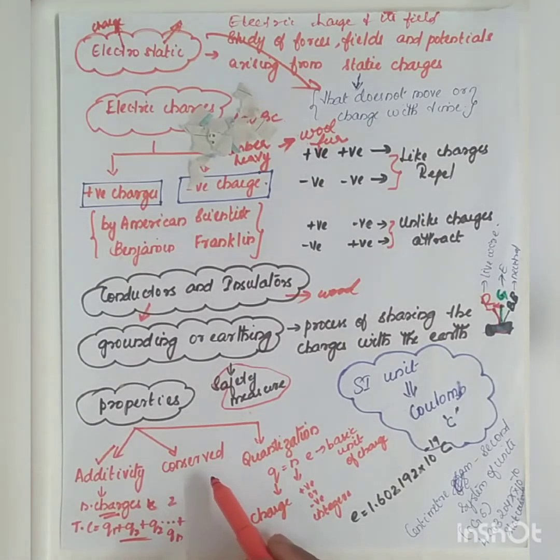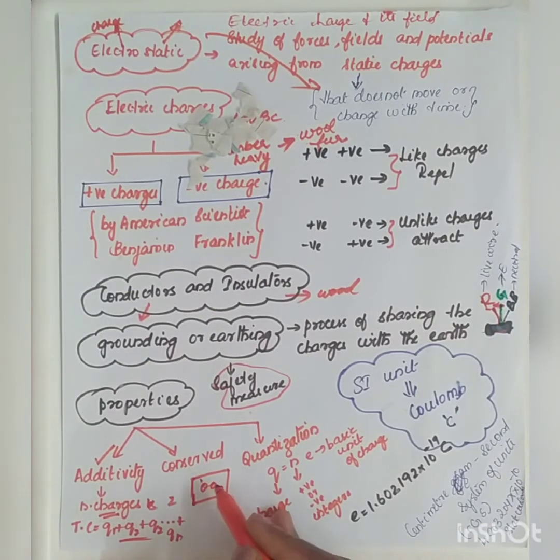So what is meant by conservation? If I take an isolated system with two objects, object 1 and object 2, the charge will always be conserved. If an electron is passed from the first object to the second object, the total effect will not change, it will remain. The first object has given an electron to the second object, so it will be there in the second object.